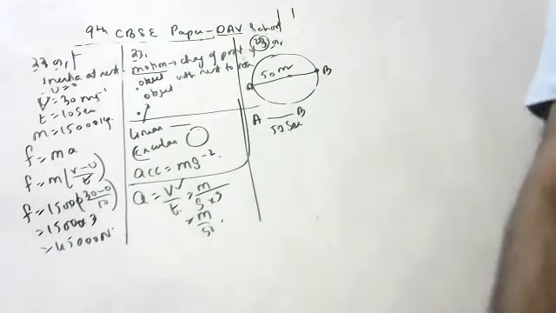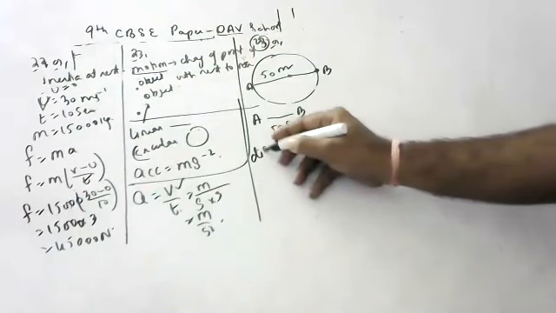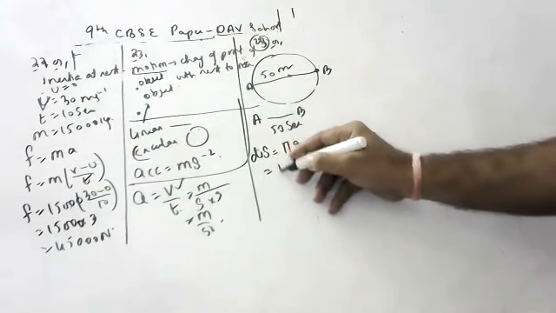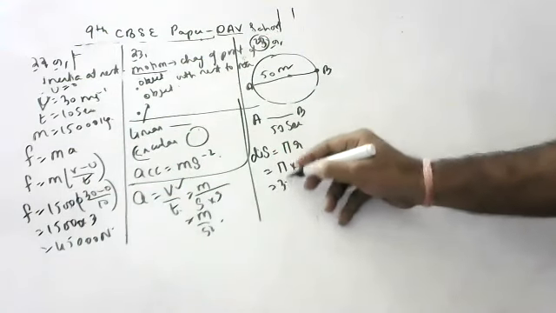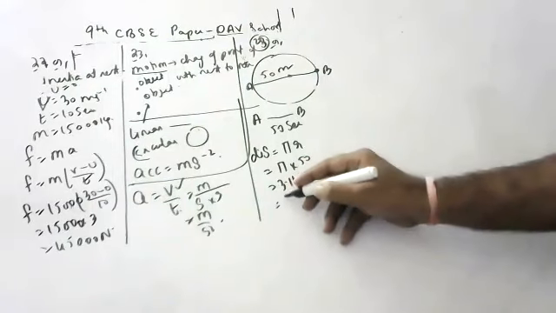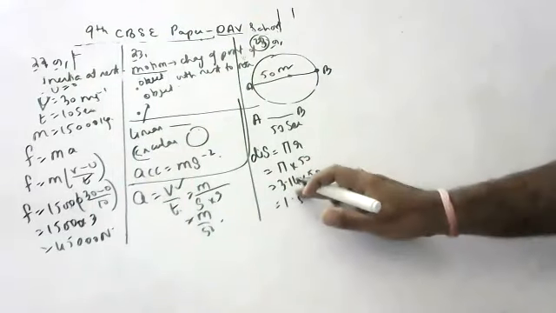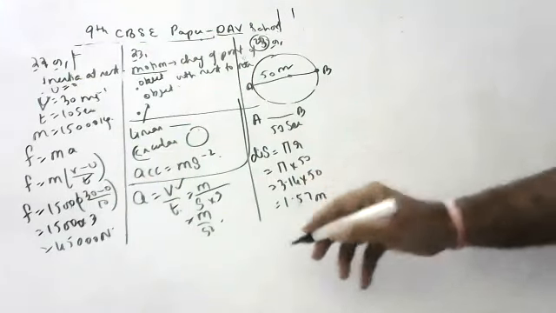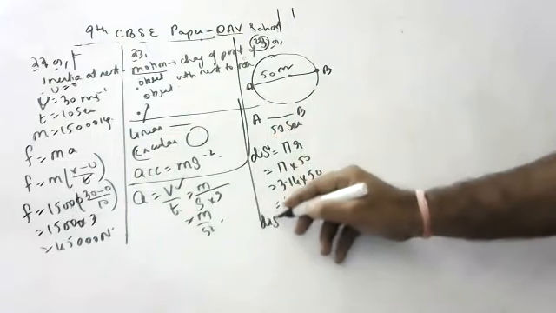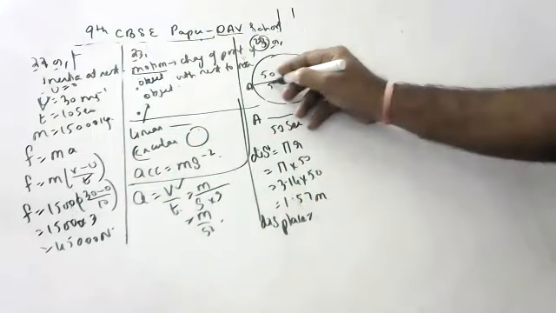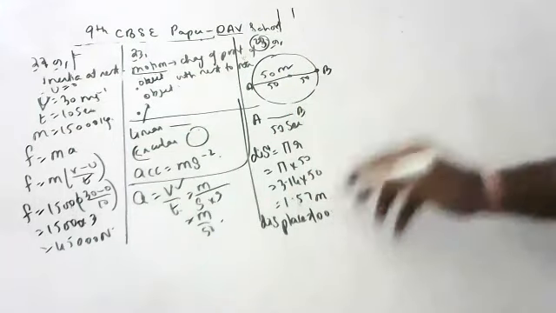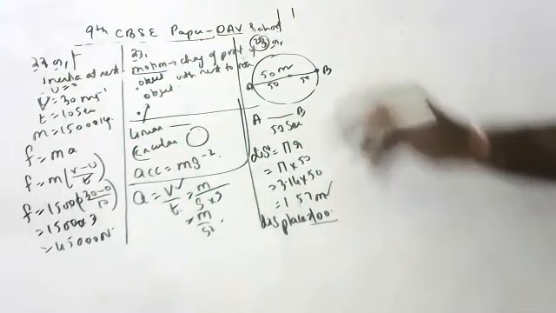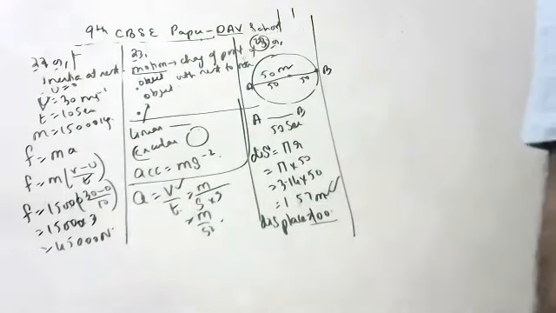Half of the circle, so distance formula is pi r. 2 pi r is a full circle, half circle is pi r. So pi into 50, 3.14 into 50, that is 157 meters. This is distance. Displacement is 50 plus 50, that is 100 meters. So the distance is 157 meters and the displacement is 100 meters. Next.